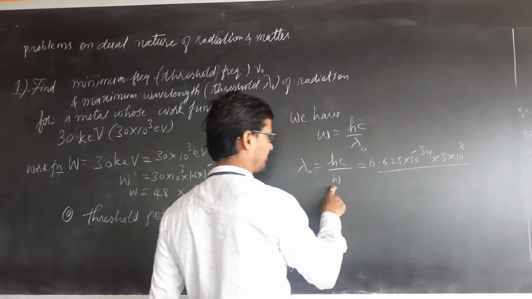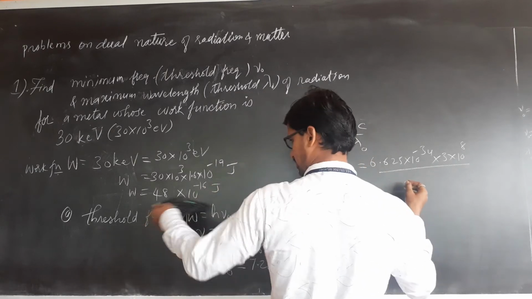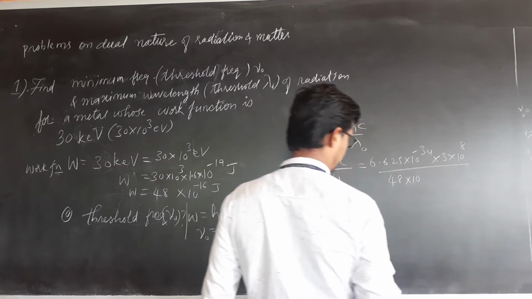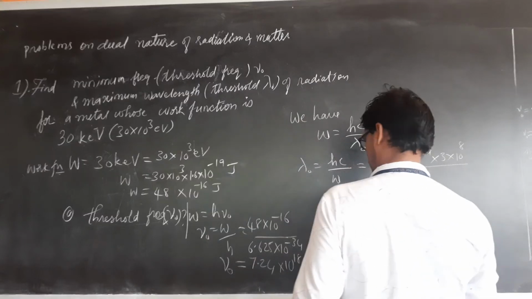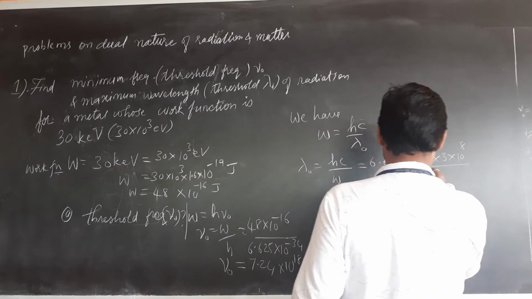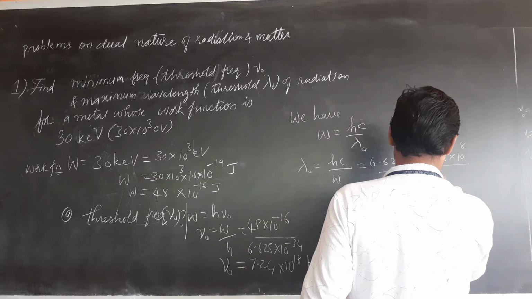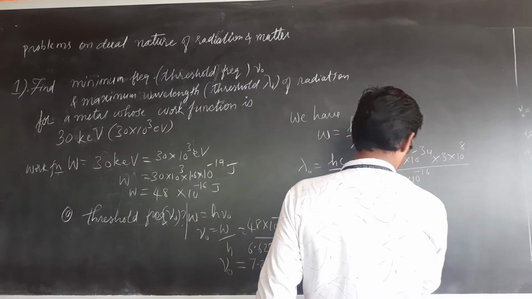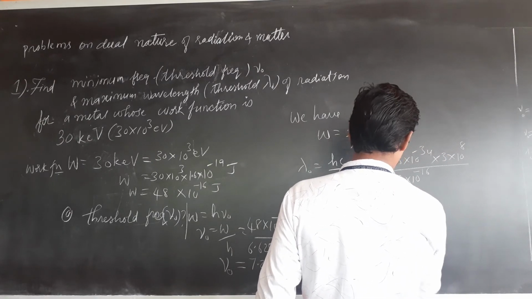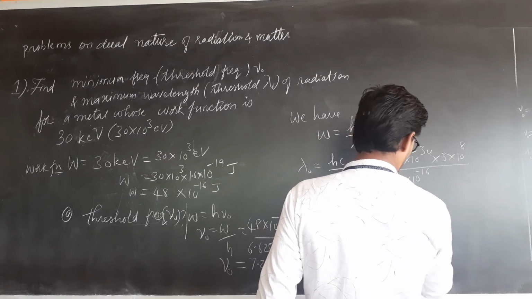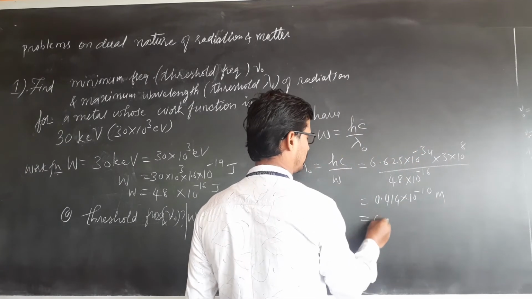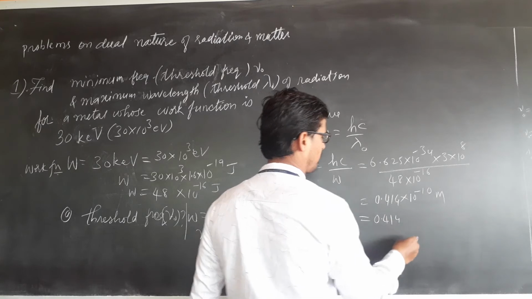Work function, how much they are given? 48 into 10 raised to minus 16. If you simplify, it will be 0.414 into 10 raised to minus 10 meter,